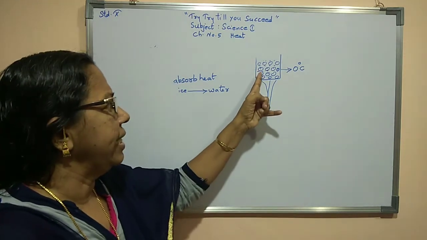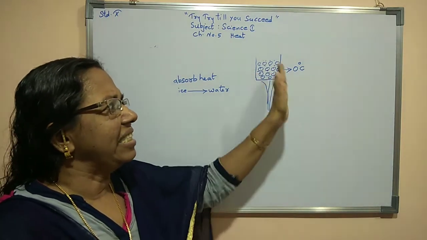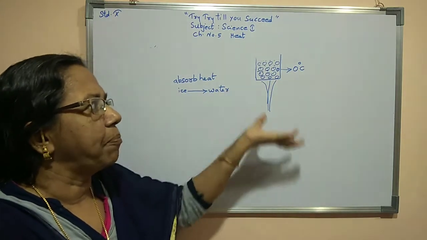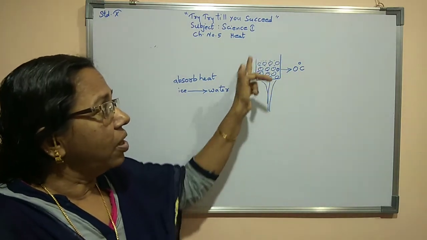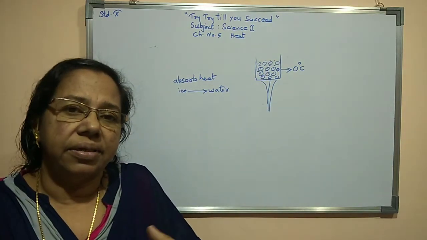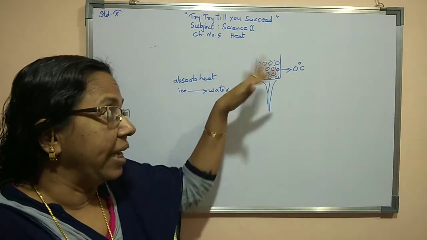Similarly, here ice is there, and we want to convert that ice into water, so we are continuously supplying heat. Now for transforming this ice into full water, we are supplying heat.